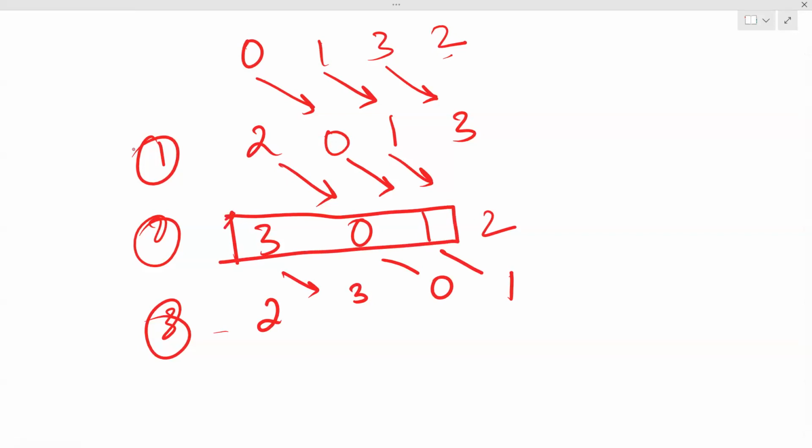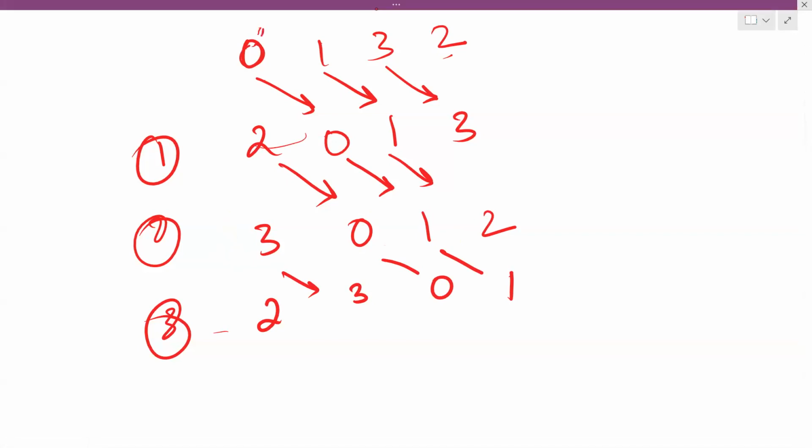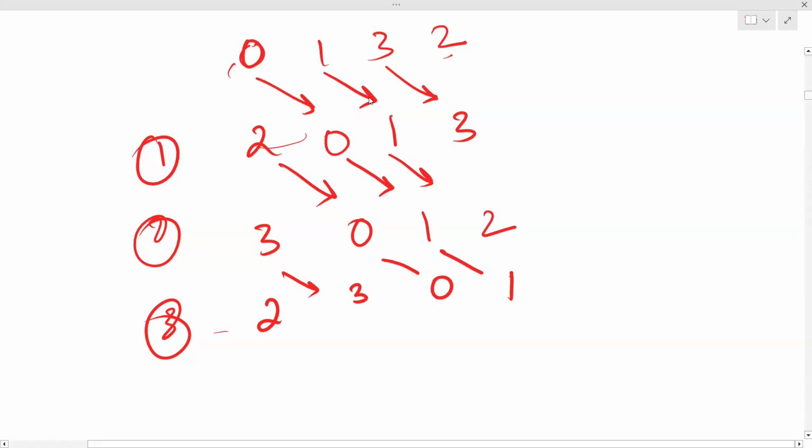But how to solve this? Now the problem is really simple, right? After k operations, what is actually happening? You're rotating, but not in the usual direction; you're going backwards. So how to solve this? Just rotate your array k times.